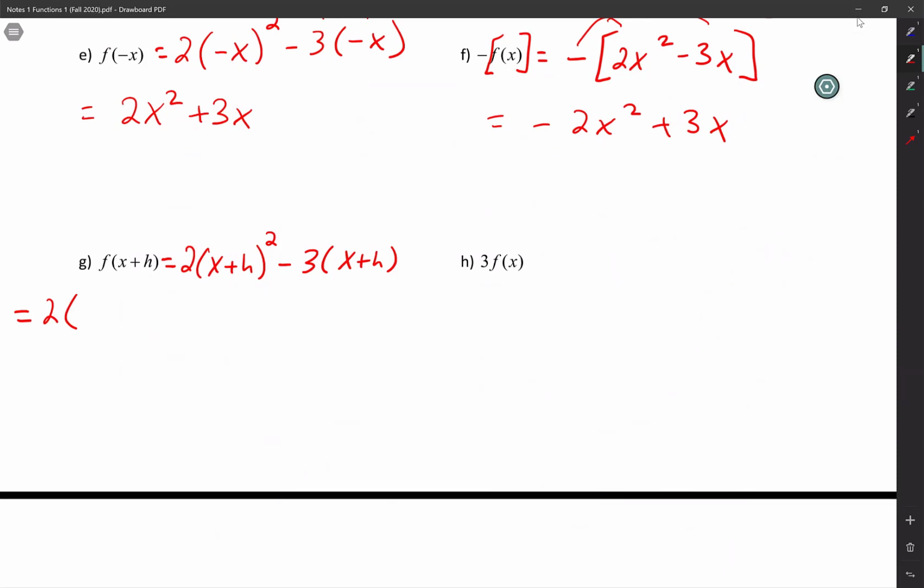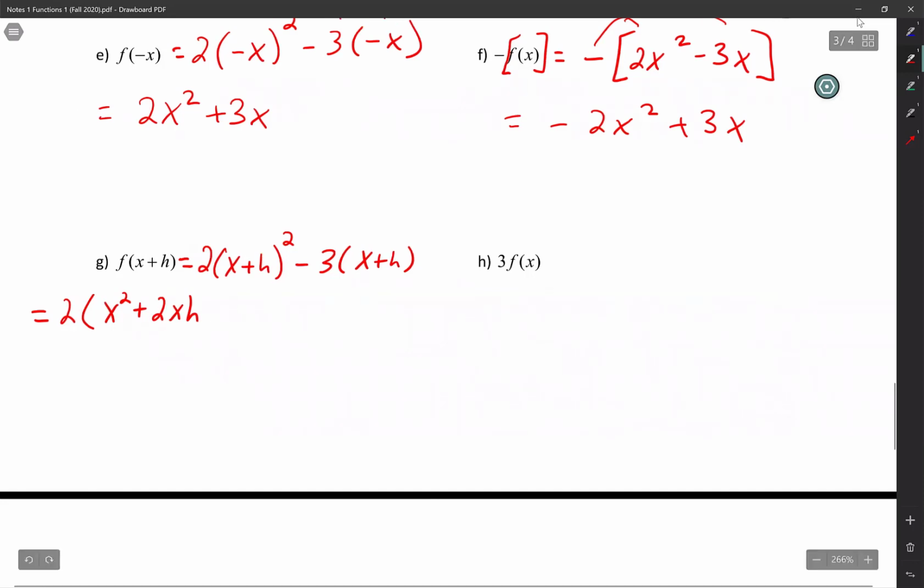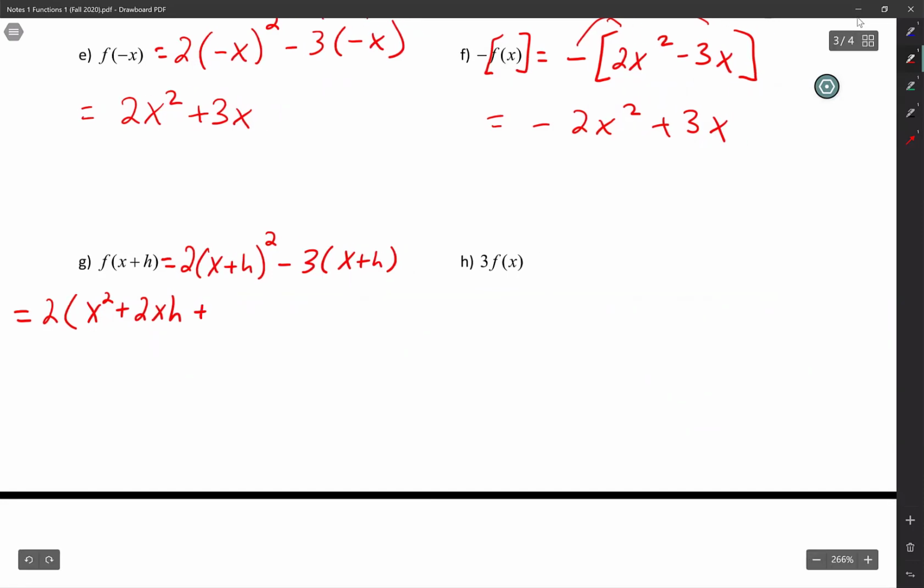x times x is x squared, plus x times h, that's xh, but there's going to be another one, so that's 2xh. Delta Math probably puts 2hx. It doesn't matter, guys. I just like to have the x with the number personally, but probably the correct way is to have the h before the x because in the alphabet, the h comes before the x. Plus, h times h is h squared. Close that. Minus, distribute the 3. So 3x minus, don't forget the negative there, minus 3h.